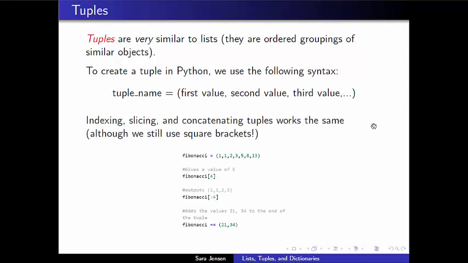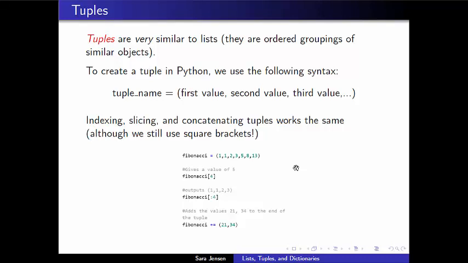All of the things we talked about for lists regarding indexing, slicing, and concatenating all still work precisely for tuples, exactly the way that they would work for lists. Although it's important to note that we still use square brackets when we're doing that indexing and slicing, even though tuples are specified with parentheses.